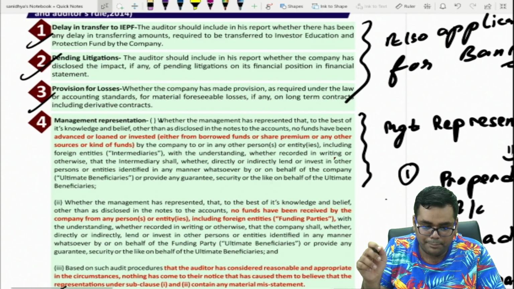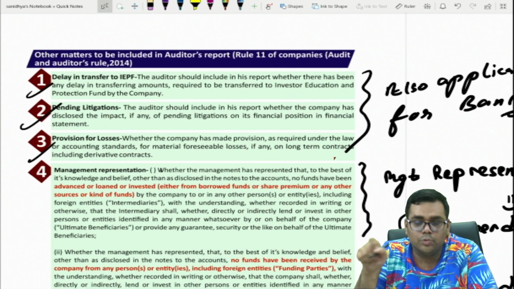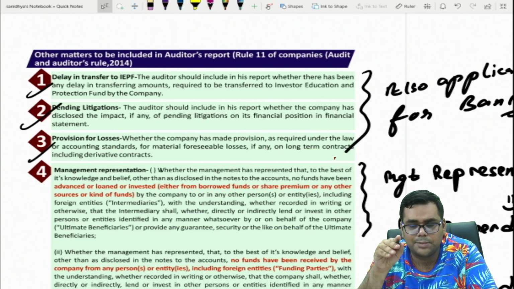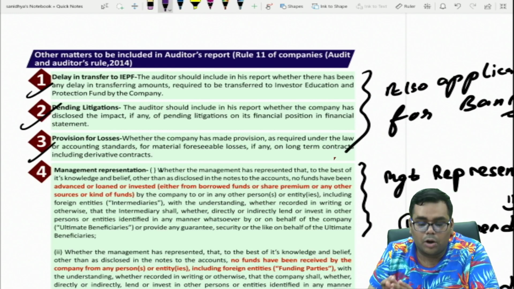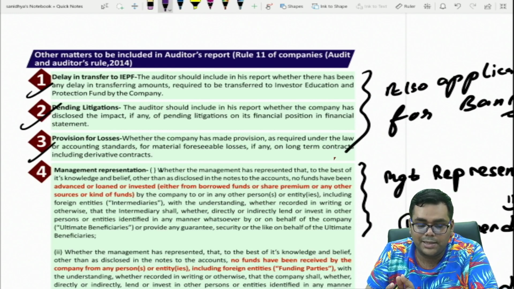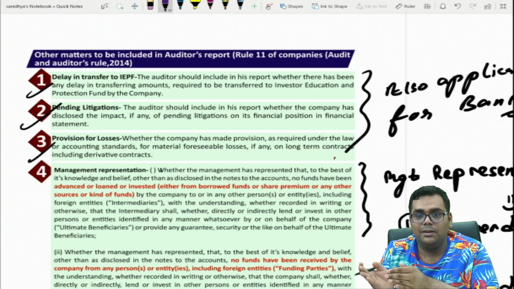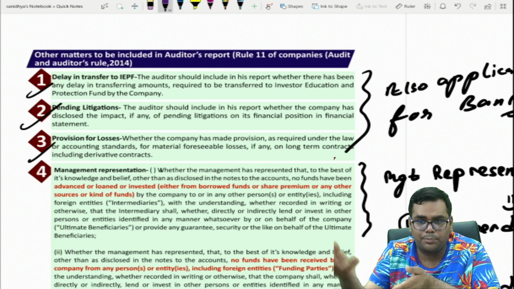Another important change is in Rule 11 of the Companies (Audit and Auditors) Rules. In Rule 11, there were three matters prescribed about which reporting was to be done. One was delay in transfer to the Investor Education and Protection Fund. The auditor should include in his report whether there has been any delay in transferring amounts required to be transferred to IEPF. Another was pending litigation. The auditor should report whether the company has disclosed all the pending litigations and their financial implications.